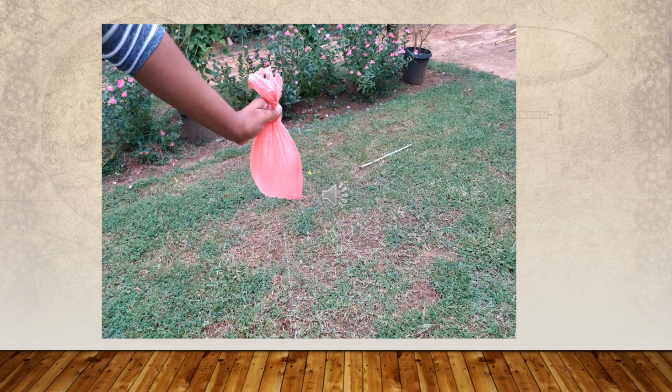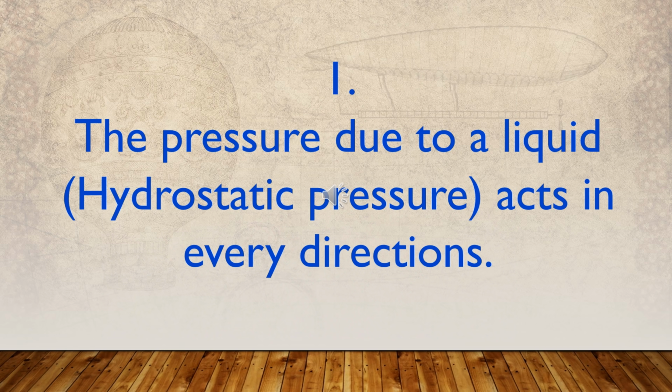Water exits through every hole because water pressure exists at the position of every hole. From this experiment, you will observe that the water pressure acts in every direction. The pressure due to a liquid or hydrostatic pressure acts in every direction.